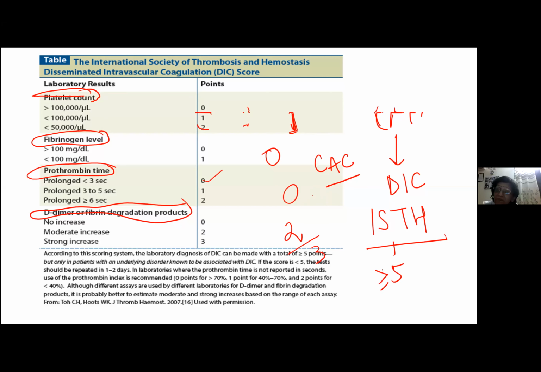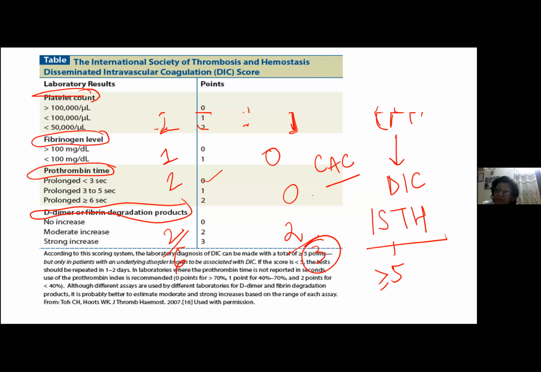Whenever there is DIC, the platelet count is very severely decreased, so here the score will become 2. Fibrinogen level is decreased, so here the score will be 1. D-dimer is increased, so 2. So 2, 4, 5, 6. See here, the score becomes 6. So do you understand this difference between ISTH scoring in COVID-associated coagulopathy versus DIC?